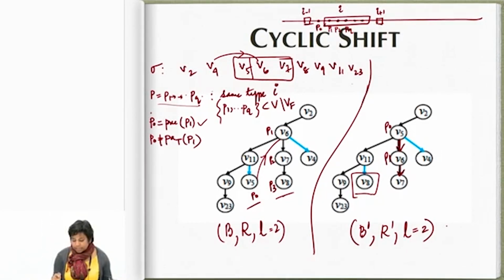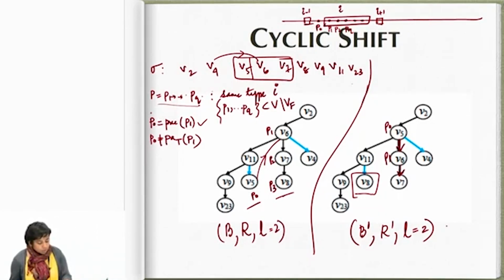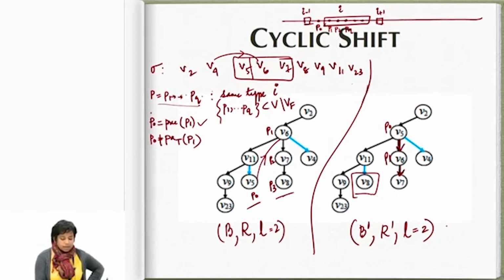So in this example, it is clear to see that if V6 is an in-neighbor of V11, meaning there is an arc going from V6 to V11, because these are all vertices of the same type, V5 is an even stronger player than V6. If I look at the subtournament here, this is an acyclic subtournament. So if V6 was beating V11, V5 will also beat V11.